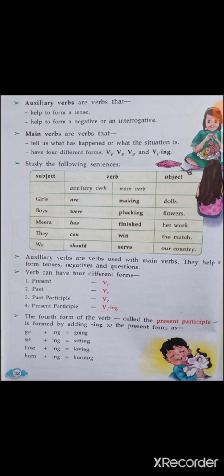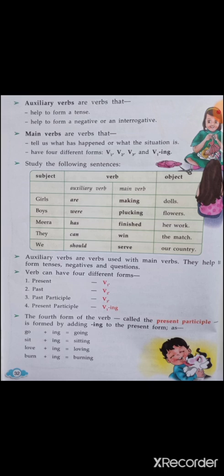Present, V1; past, V2; past participle, V3; present participle, V1 plus ing. The 4th form of verb, called the present participle, is formed by adding ing to the present form. Go plus ing is equal to going. Sit plus ing is equal to sitting. Love plus ing is equal to loving. Burn plus ing is equal to burning.